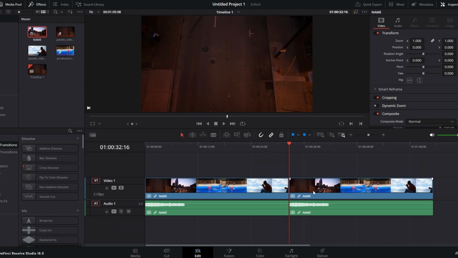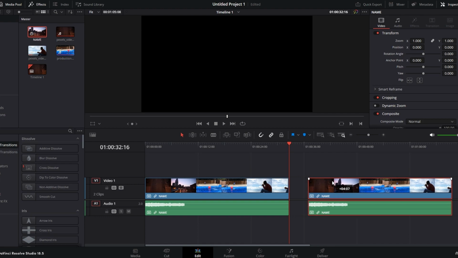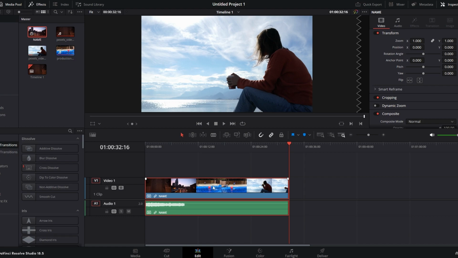You can edit or manipulate this compound clip as a single unit, while retaining the individual clips within it. You can further adjust or edit the compound clip, apply effects, transitions, or other modifications as required. Then, once you are satisfied, you can continue editing.